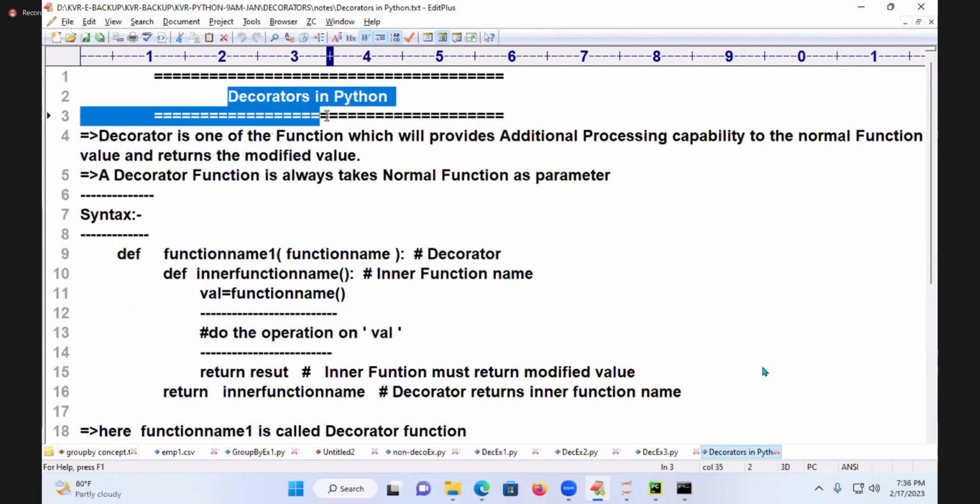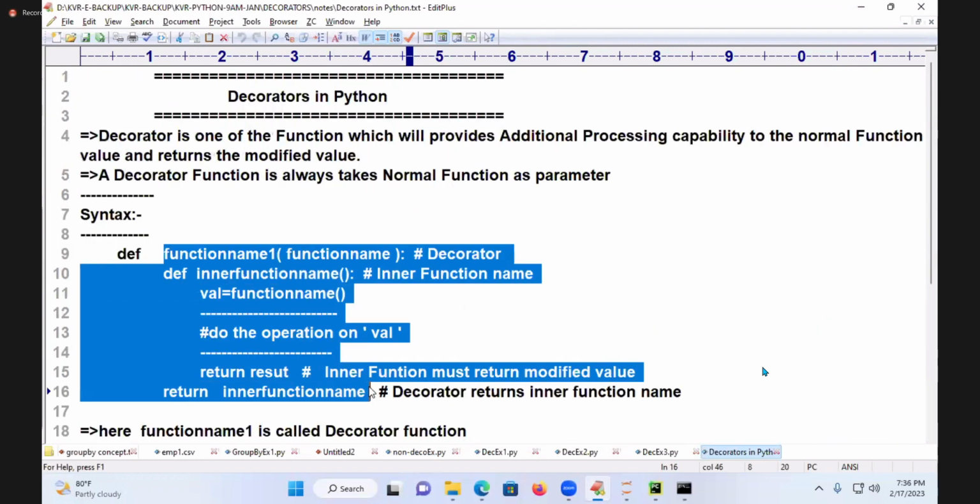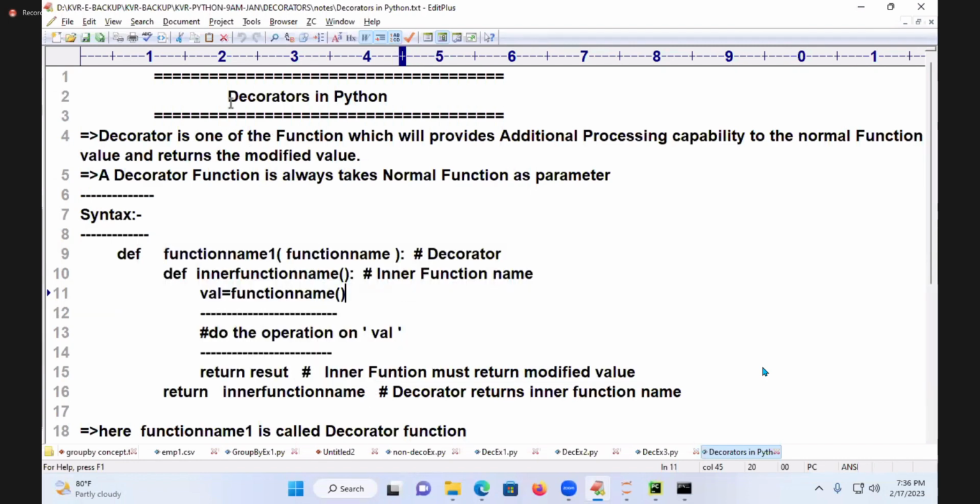And this question is compulsory asked in the interviews. What is the use of decorator? How do you define the syntax? They will ask you. It is a compulsory question. That's why I'm taking a small concept called a decorator. Because we already used what? @classmethod, @staticmethod. That code was already there in Python software. And when you come to our own coding, we use our own decorator like this.